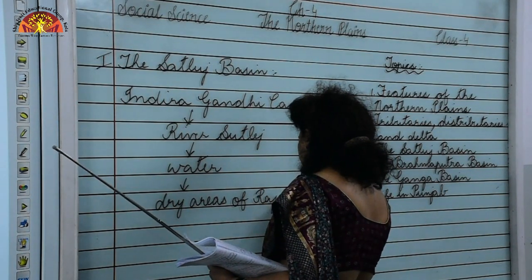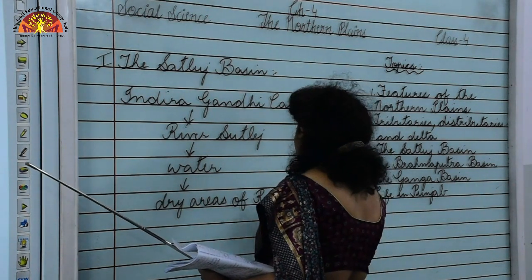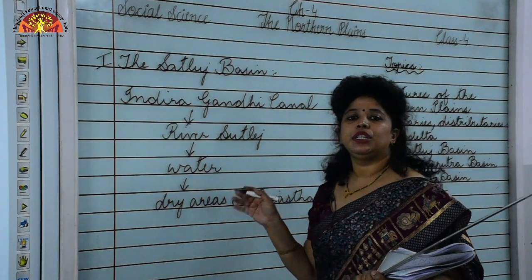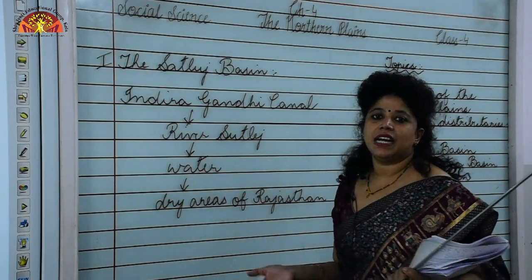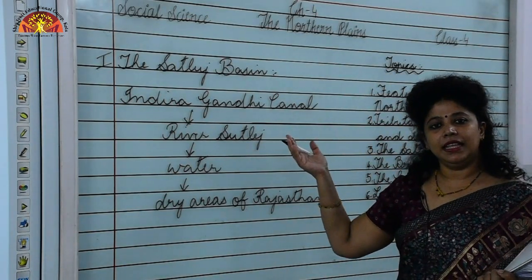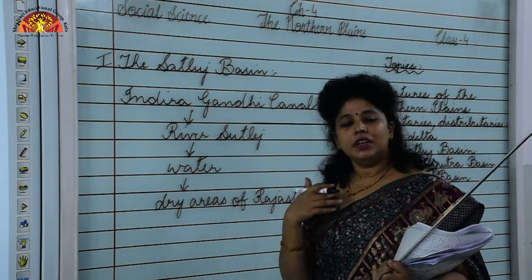So Indira Gandhi Canal starts from river Satluj, and the water from this canal is used to provide water to dry areas of Rajasthan. So through Bhakra Nangal Dam and through Indira Gandhi Canal, river Satluj is used to provide water to people.